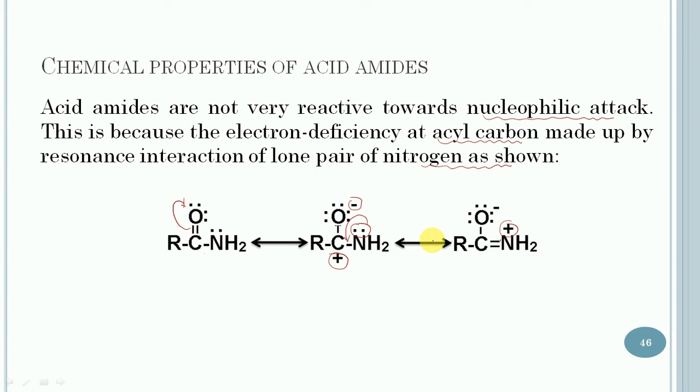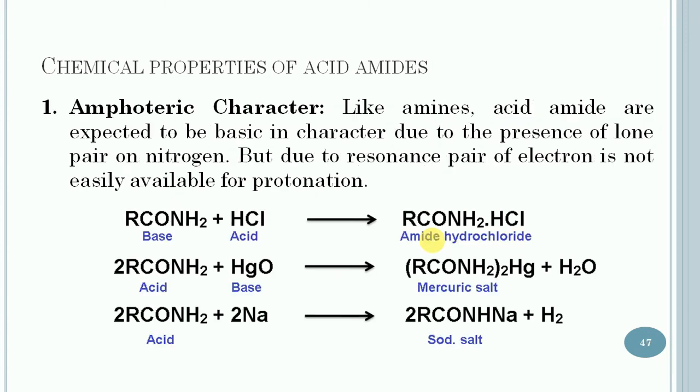So let us consider their chemical reactions. The first one is the amphoteric nature. Like amines, acid amides are expected to be basic in character due to the presence of the lone pair on the nitrogen.